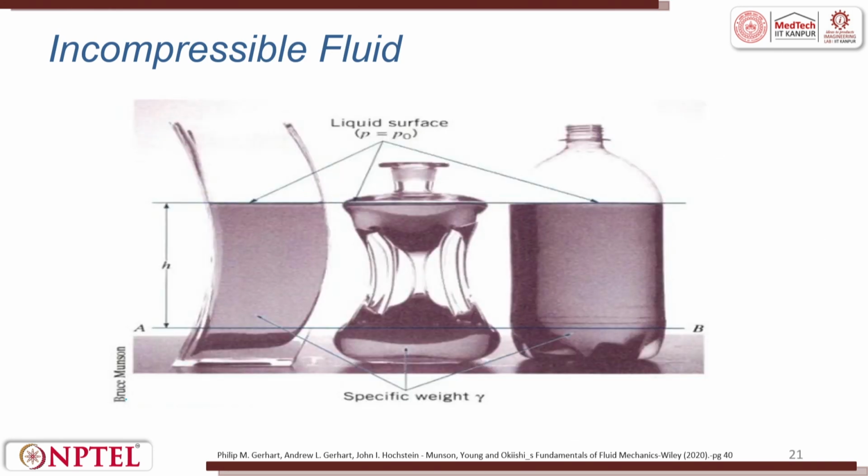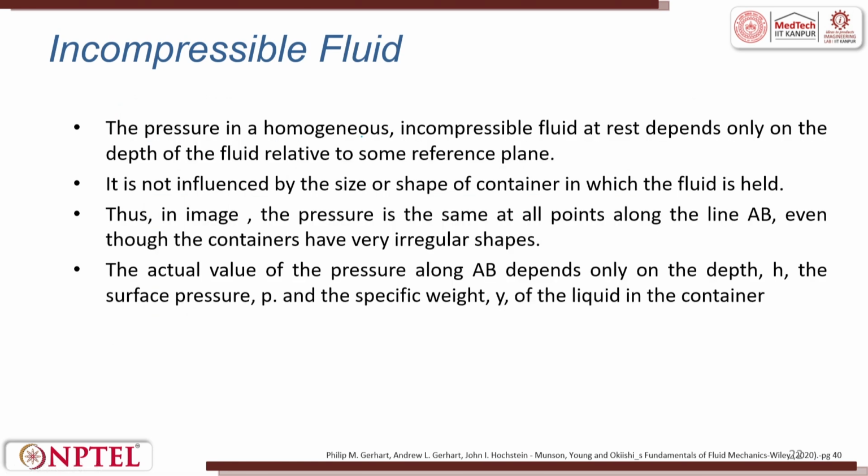So, this is the liquid surface, and this is the specific weight gamma. The pressure in a homogeneous incompressible fluid at rest depends only on the depth of the fluid related to some reference plane. It is not influenced by size or shape of the container in which the fluid is held.